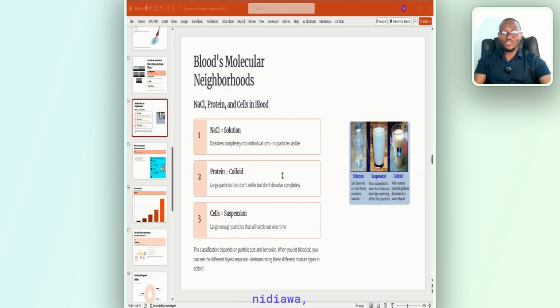Now let's discuss fluids. We have mixtures. Mixtures are physically blended, but not chemically combined. You need to know that. And before we continue, we've already discussed adhesion and cohesion.